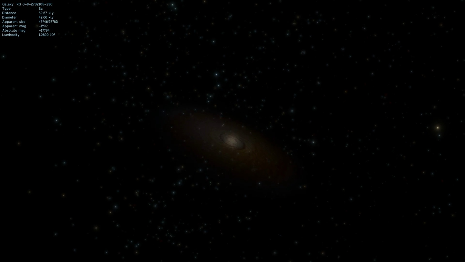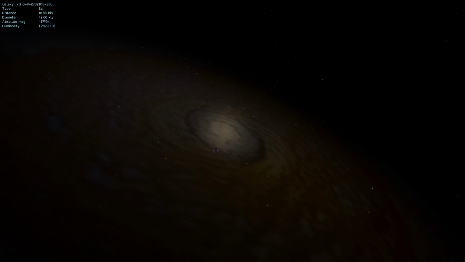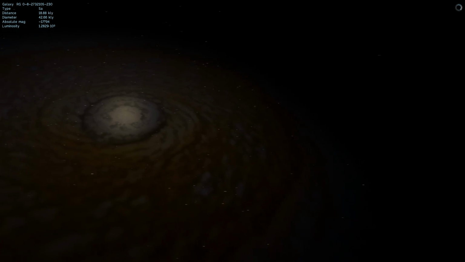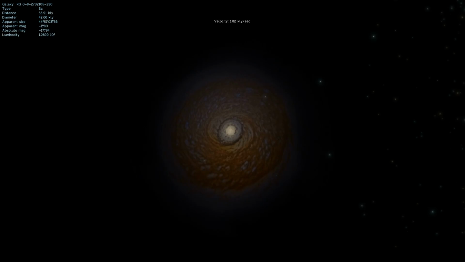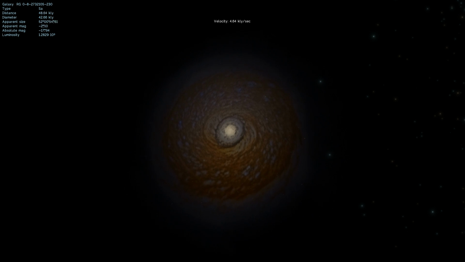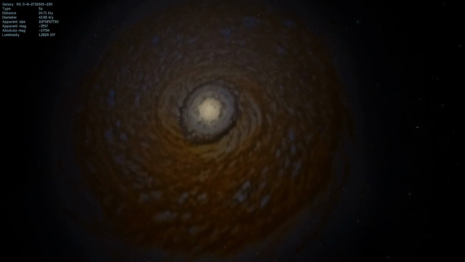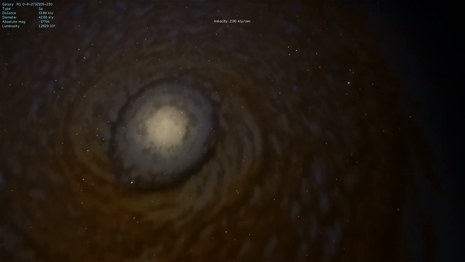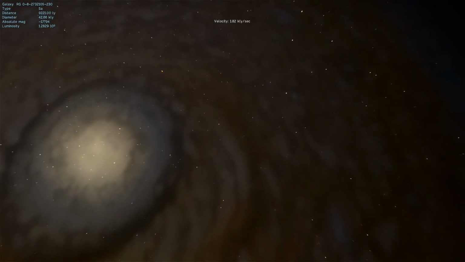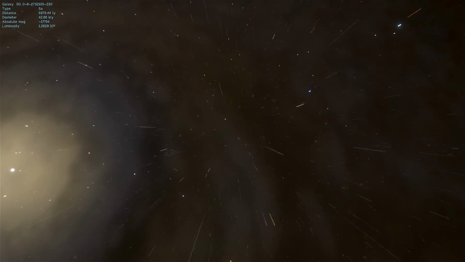But let's actually look at what it looks like. And look at that, it's actually kind of cool. It's a really interesting and really cool looking, almost like an eye-shaped galaxy. And wow, this is a lot more awesome than I imagined. So we're going to go inside of it and just pick a random star here.